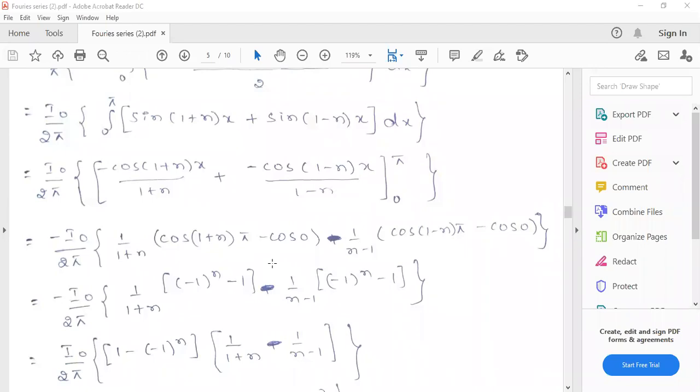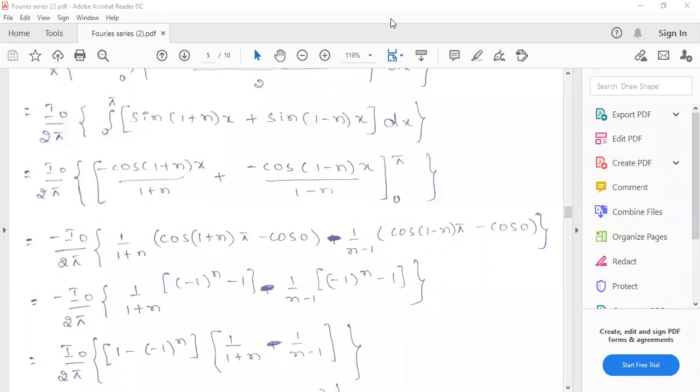Can you explain it? Which one, cos of 1 plus n into pi? If you take 1 plus n equals m, it becomes cos m pi. Cos n pi is minus 1 power n, right? So if you put m equals n plus 1, it will become minus 1 power m, where m is 1 plus n. Yes, we have to write 1 plus n, Subramaniam. Right, you are right.